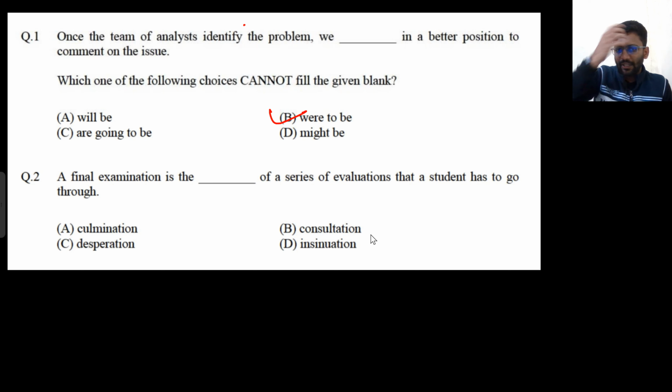So I know the meaning of two things here, B and C. Desperation, like he is desperate to get good marks, right? Or you must have heard he is desperate to get that girl. So these words are used in that sense as well. Desperate, like I am desperate for securing All India rank 1. So desperation doesn't fit here. A final examination is the desperation of a series of evaluations. Doesn't make any sense.